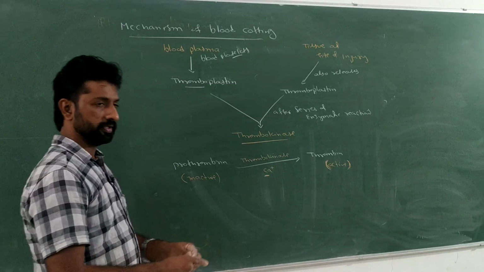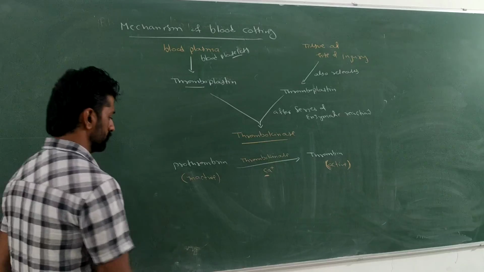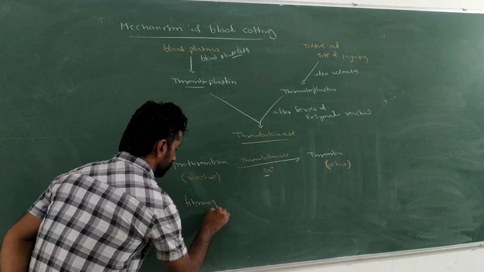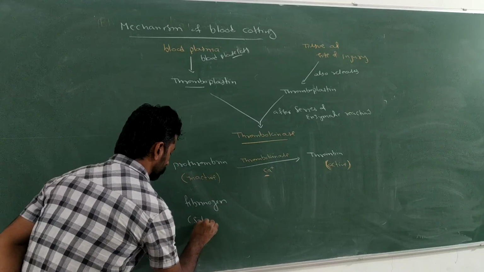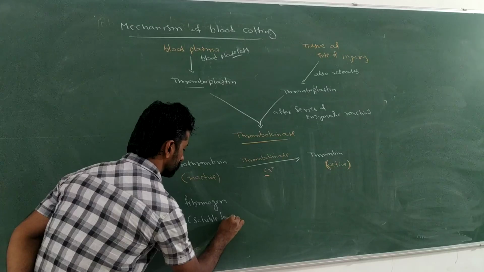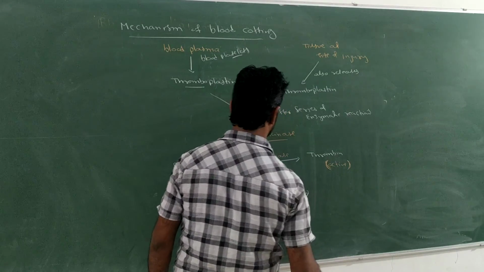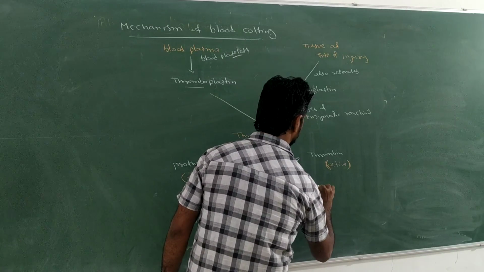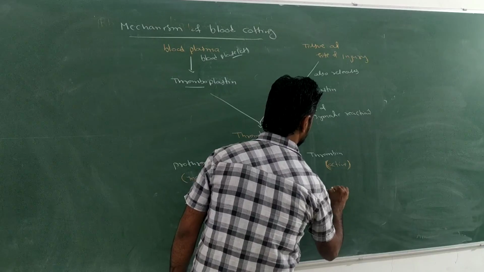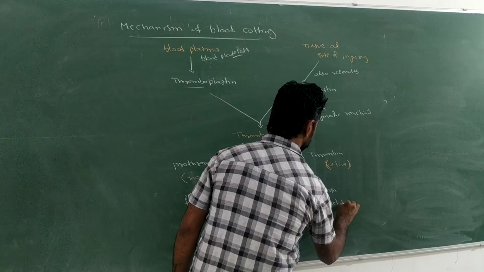Such fibrinogen is present in soluble form. So this will get converted into fibrin, and this fibrin form is insoluble.